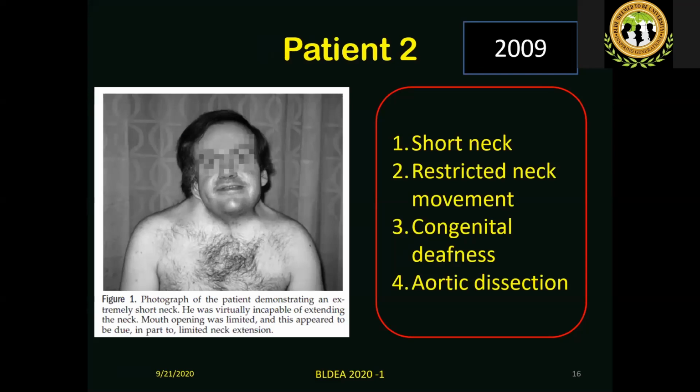So if you see here, this is a patient in whom you don't see a neck at all. This one is called Klippel-Feil syndrome, where there is a fusion of the vertebrae at different levels, double level, or multiple levels. As a result, a short neck with restricted movement. It was found that movement was restricted towards right, towards left, and posterior and anterior. In all directions, the movements were restricted, and added to that, he had congenital deafness. So he could communicate only through sign language, and was very anxious because of all these reasons, an adult patient.